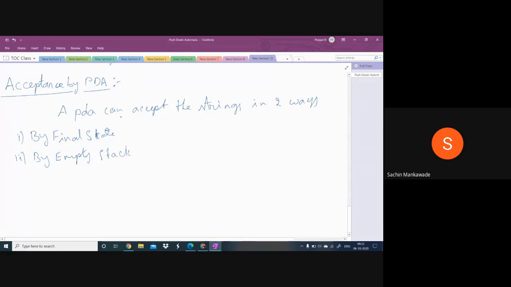Now copy this one. In two ways: one is by final state and the other one is by empty stack. First, we will see by final state.